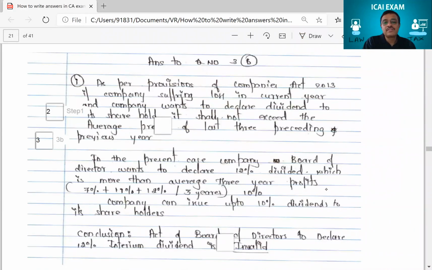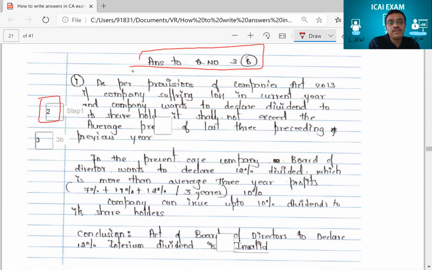For 3 marks, the student got only 2 marks for this question. How many marks did the student get? The student got only 2 marks. No sir, 3 is written. No, 3 is for the entire 3B. That means out of 5, the student got 3 out of 5. That's what I meant. So for this question, the student got only 2 marks.